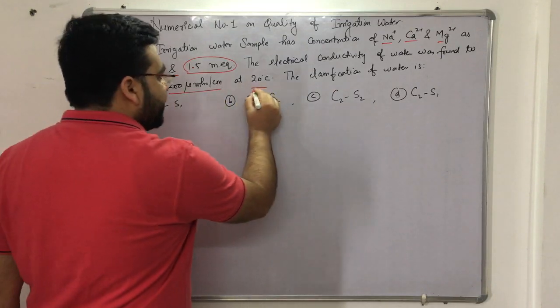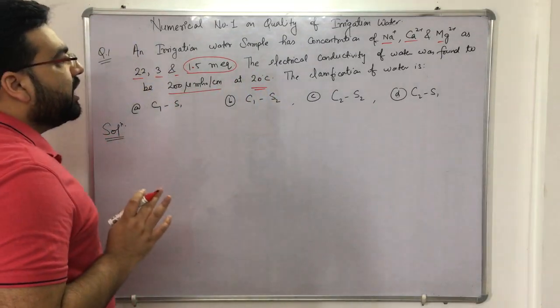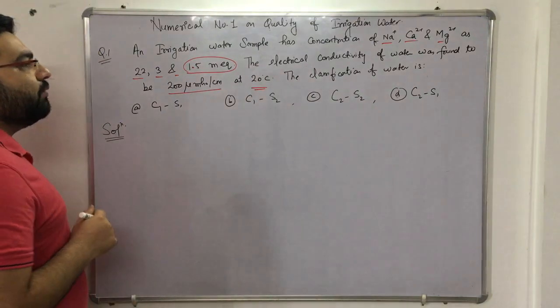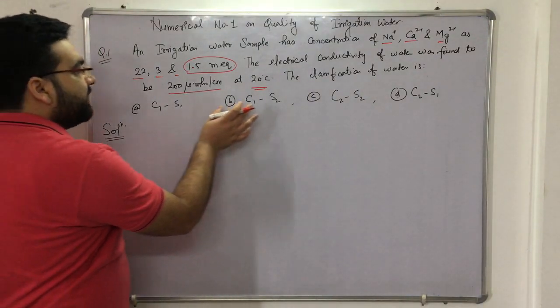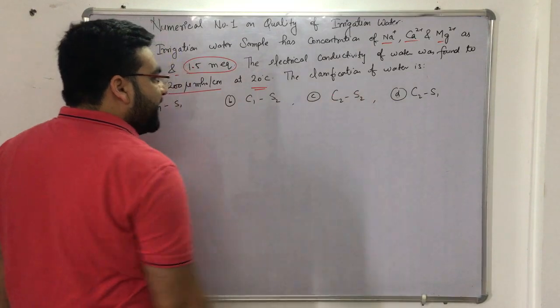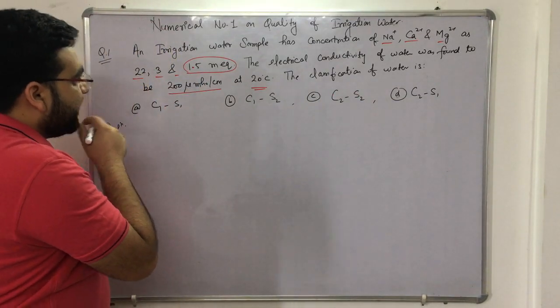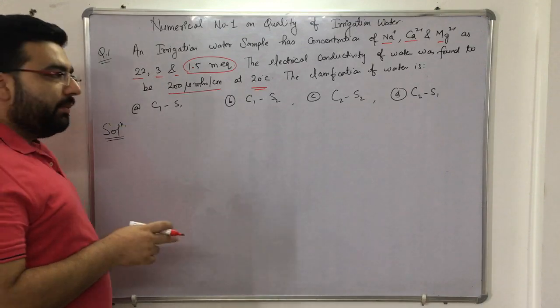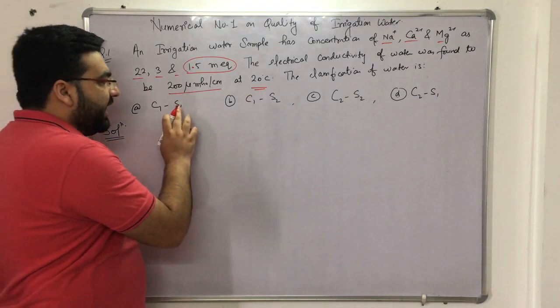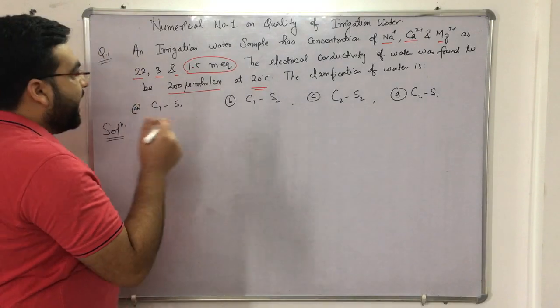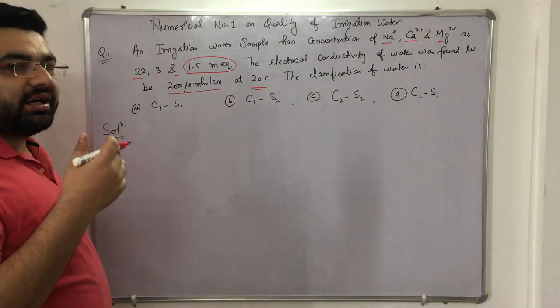At 20 degrees Celsius it is also given, okay? No issues. The classification of water is C1S1, C1S2, C2S2 and C2S1, right? Just by reading this numerical, you will understand that we have to determine the SAR ratio, because from the SAR ratio we can say whether it is S1 or S2 or S3. And first and second, we have to see the electrical conductivity also.